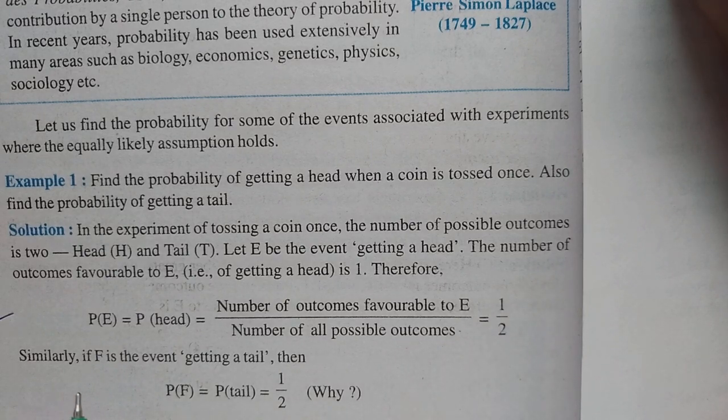Similarly, if F is the event of getting a tail, then P(F) equal to P(tail) is equal to 1 upon 2. Why? Because tail we are getting one time only and possible outcomes are 2. So the answer is 1 upon 2.